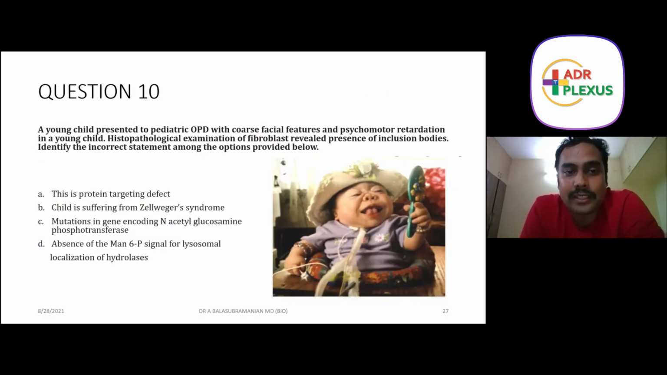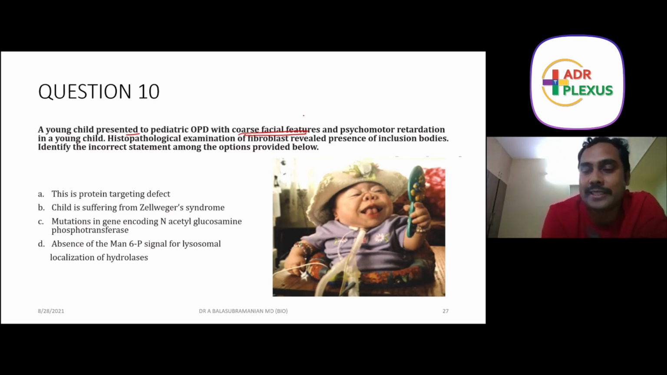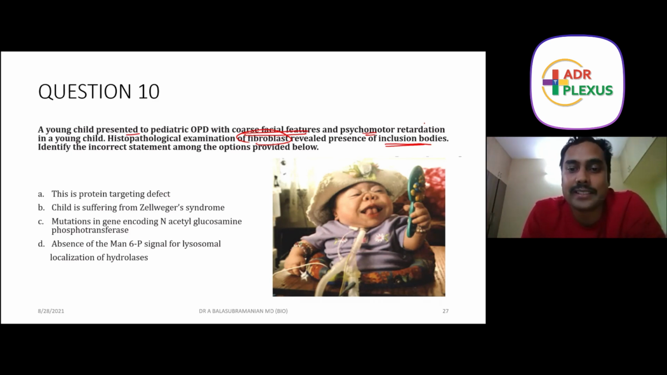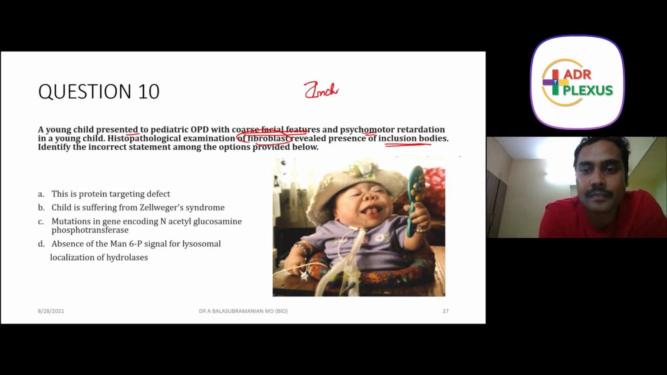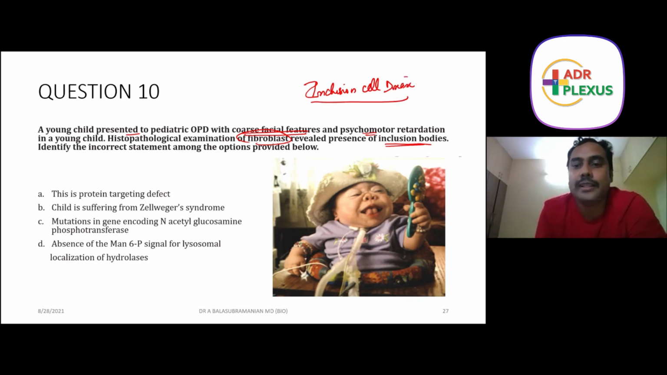Now the last one, question number 10. A young child is presenting to the pediatric OPD with coarse facial features. Whenever you see the words coarse facial features, it is something related to gangliosidosis or mucopolysaccharidosis, that kind of symptoms. Psychomotor retardation. Histopathological examination of fibroblasts shows the presence of inclusion bodies. Very simple, the diagnosis is straight away given in the question. Identify the incorrect statement. When something shows inclusion bodies in the fibroblast, then the disease is inclusion cell disease.